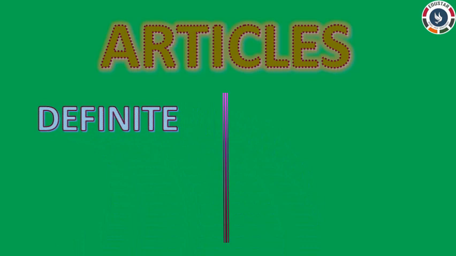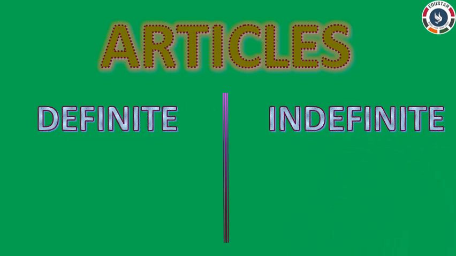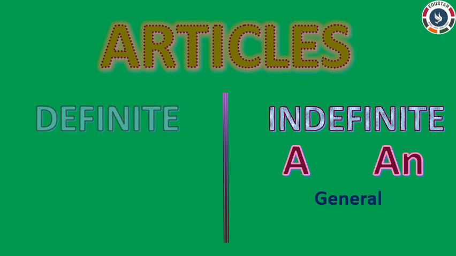We also learned that articles are classified into two types, definite article and indefinite articles. In the last video, we learned about the indefinite articles a and an. These articles talk about things that are in general. And today, let's learn about the definite article the.